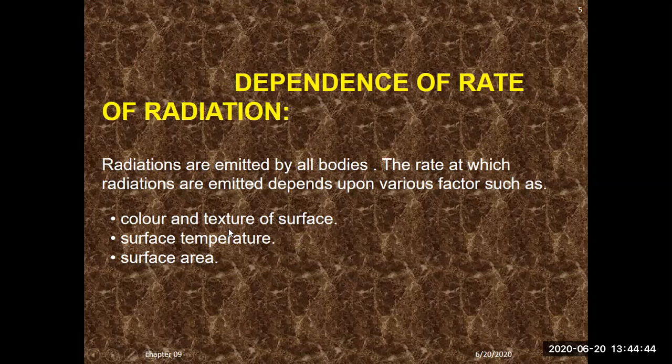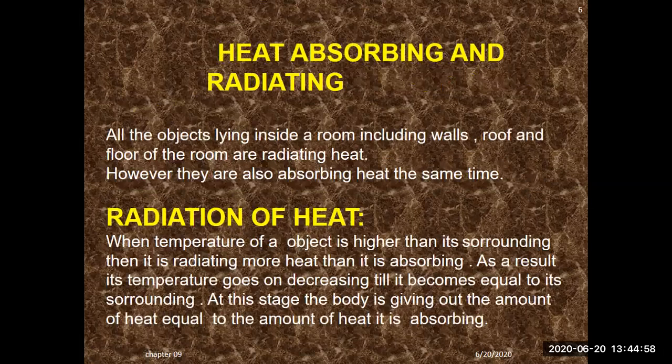If a body has to radiate or absorb. Surface temperature. Surface temperature also plays an important role in the rate of radiation. Surface area. Surface area also plays a very important role in case of radiation. So here it is: heating, absorbing, and radiating.